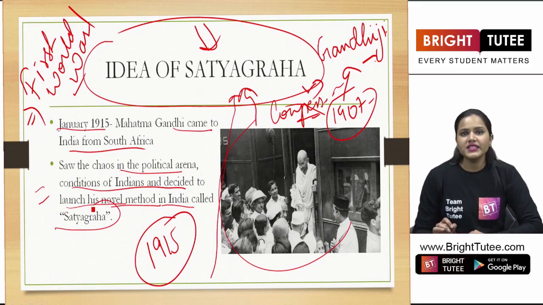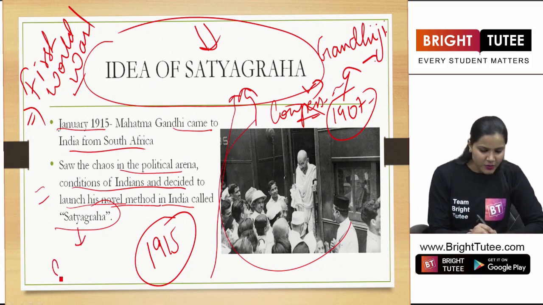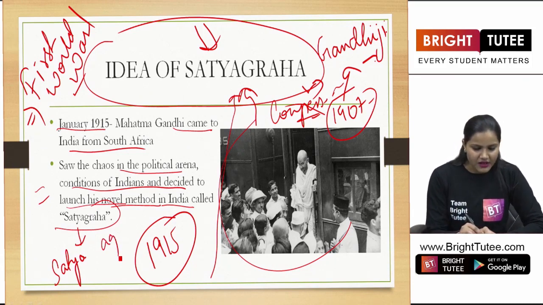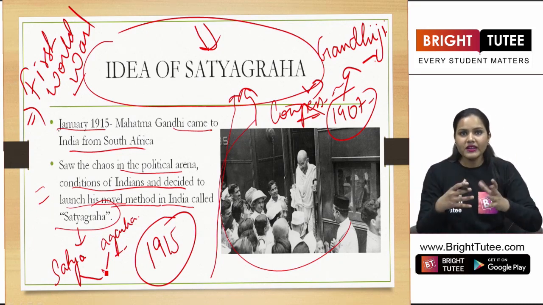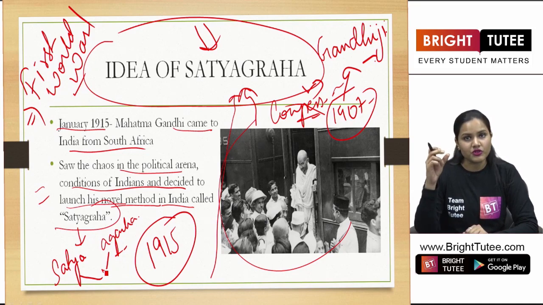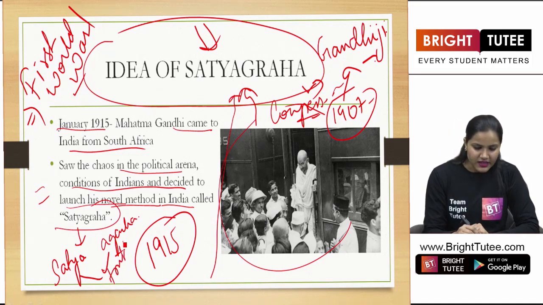Now, what do we understand by this term Satyagraha, students? If we break this term, the first term is Satya and the second term is Agraha. If we combine it, what does that mean? It means holding on to truth. And in short, we call it the truth force.